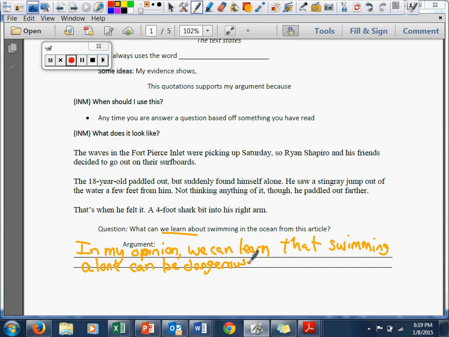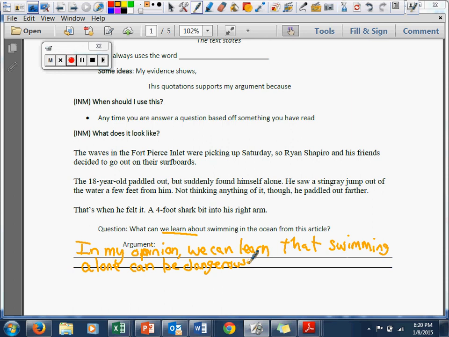Period. So first sentence, in my opinion, I use that idea that I gave earlier, and then I echo, we can learn that swimming alone can be dangerous. My next step is I'm going to try and find some evidence. So looking back, where is some evidence that supports that swimming alone can be dangerous?